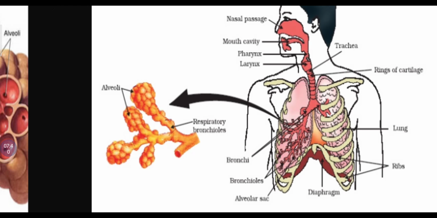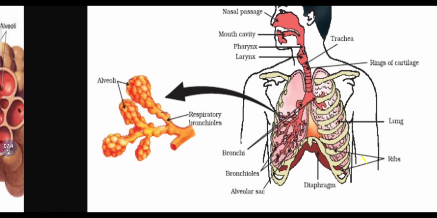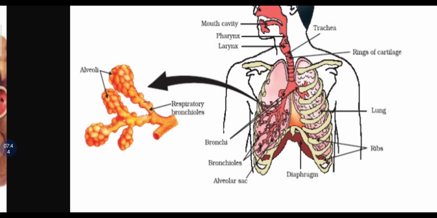During respiration, when we take in oxygen, our ribs lift up and the diaphragm gets flattened, due to which the volume of the lungs increases and air is sucked into the lungs and fills up the alveoli.